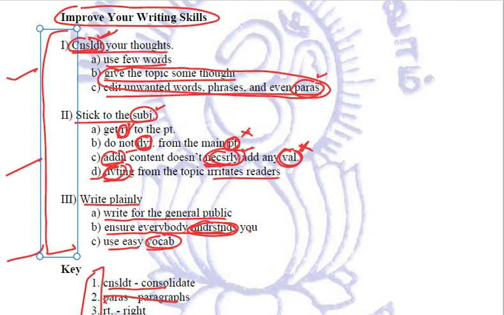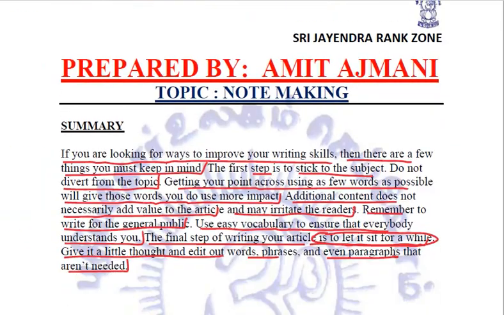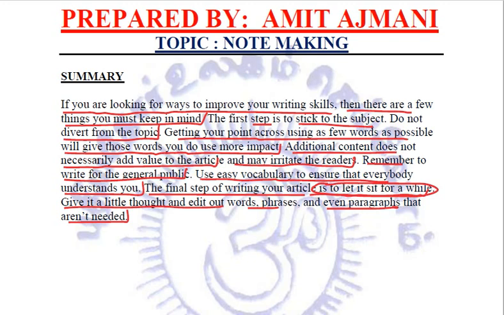This is under the first heading. Use few words was along with it, right? But while writing the summary, we have used this, give it a little thought and edit out words, phrases, and even paragraphs that aren't needed. We have not actually written it above with the first point.